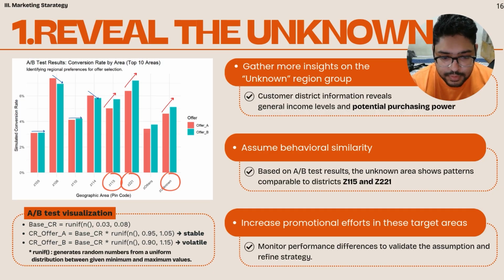The next idea is behavioral similarity. When we compared the A/B test results across regions, we noticed that the unknown group behaves similarly to customers in district Z115 and Z221. This provides a baseline assumption. If these regions respond well to certain offers, the unknown group may respond in similar ways. Finally, based on these insights, we recommend increasing promotional efforts targeted specifically towards these areas or customers. By monitoring performance differences between offers A and B and tracking how these customers react, we can validate our assumptions over time and continue adjusting the strategy.